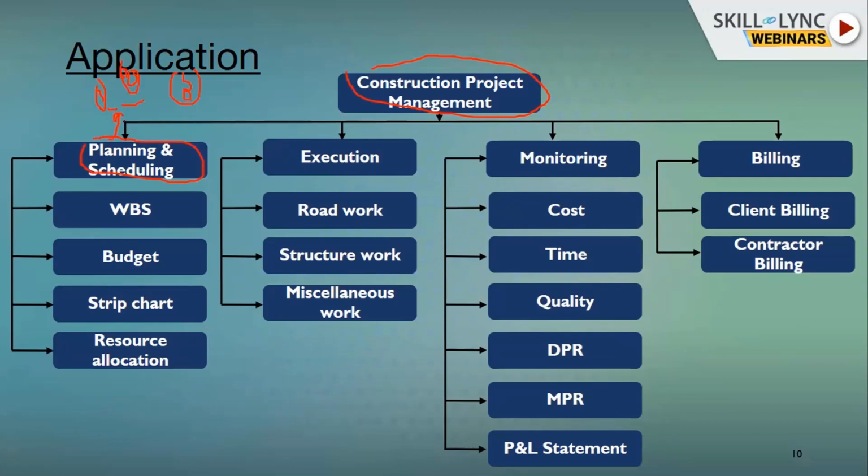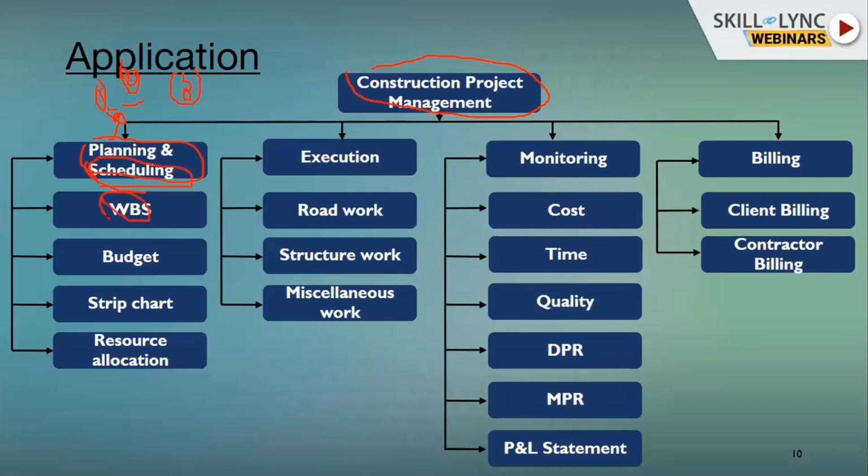That part is planning. Scheduling: suppose the first activity will be done first and the second will be done after the first activity. That part consists of scheduling. We will see those parts in detail as well.